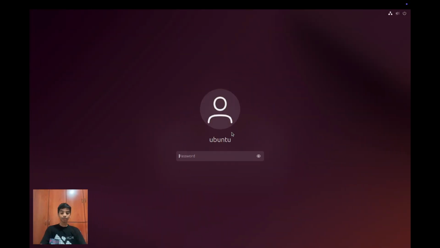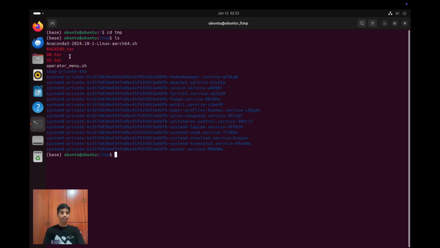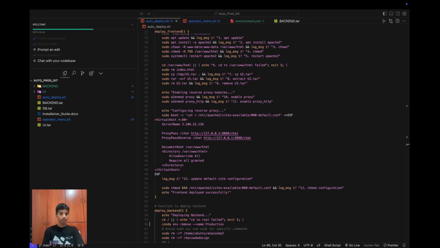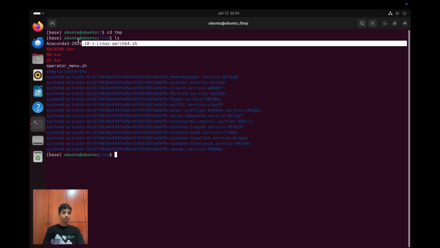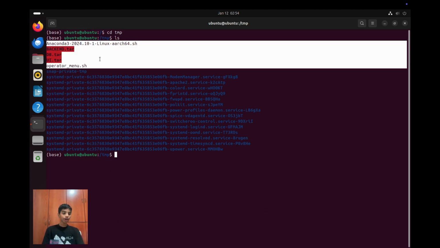So I'm using the latest version of Linux over here. Alright, so now over here, we have to go to the root, that's where we work. And let's do cd tmp. If we do ls over here, you may see that I have these tar files that were in our Cursor over here. And we have also had the Anaconda ARM .sh file. And over here, if you're on Windows, you might have to download the x86 file, but I'm on Mac, so I have to download the ARM file because macOS is ARM. Alright, so now once we have downloaded this and put it in here, note you have to also do this.